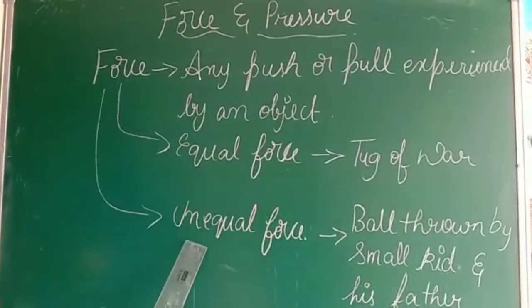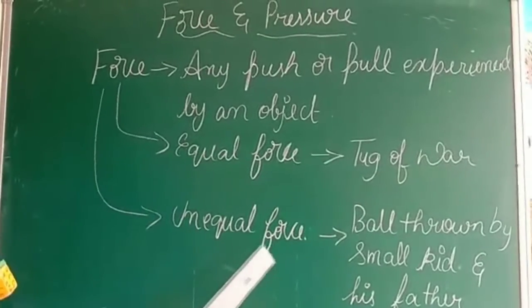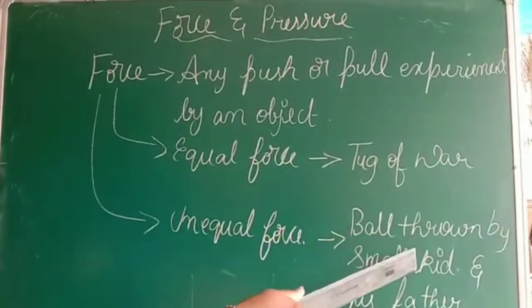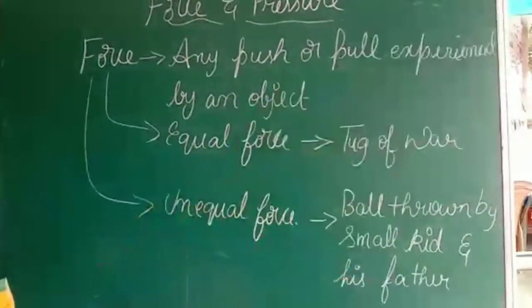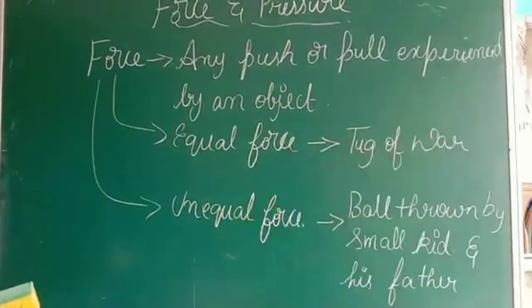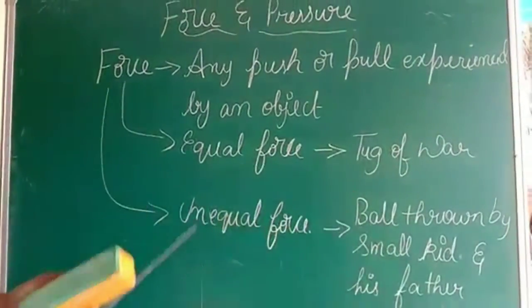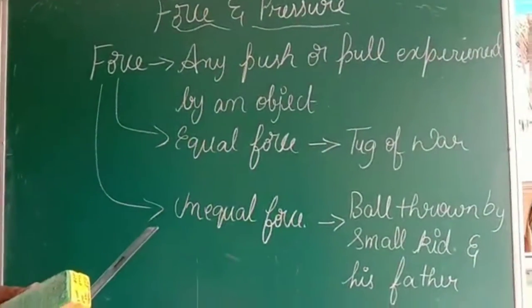Okay, the second type is unequal force. In unequal force, what happens? See, I have given an example: ball thrown by a small kid and his father. Take an example, a small kid is standing and his father is standing side by side. Now a small kid is throwing the ball. That ball will move to a certain height. Why? Because that kid is small.